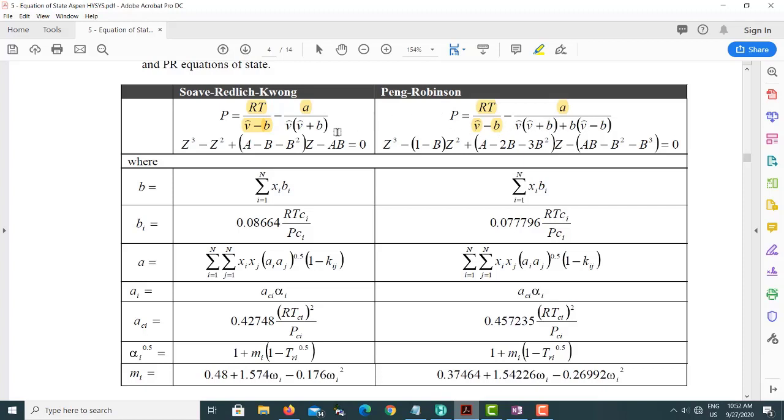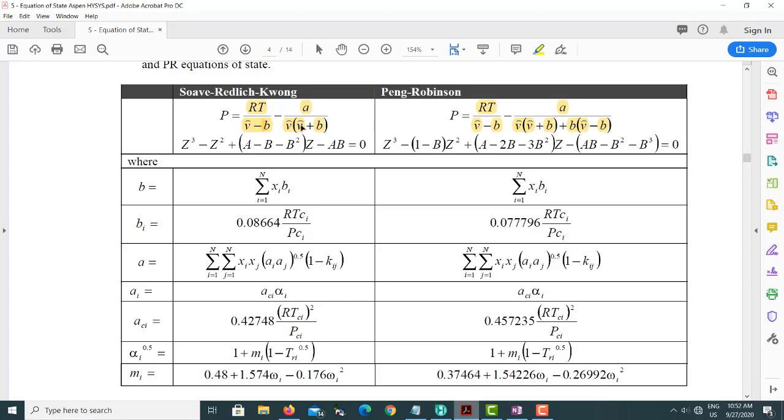So what Peng-Robinson did is, they cannot change this part because there is definitely interaction, but how this interaction will behave between the molecules at high pressure is the question. So this part they modified and added to.